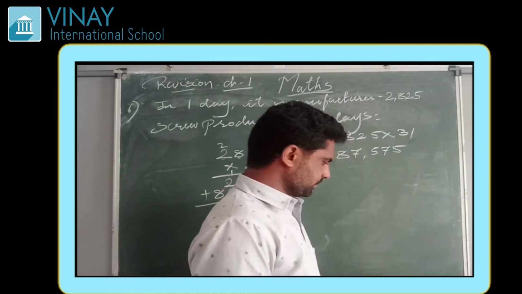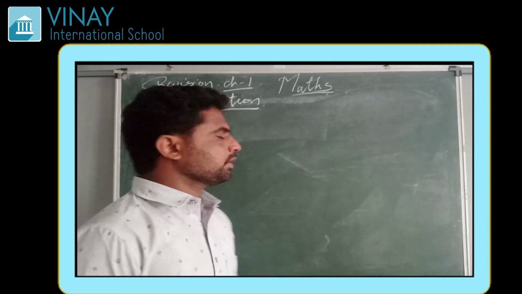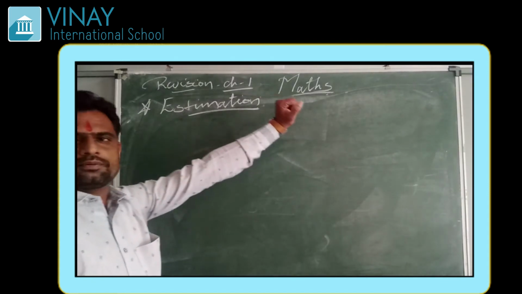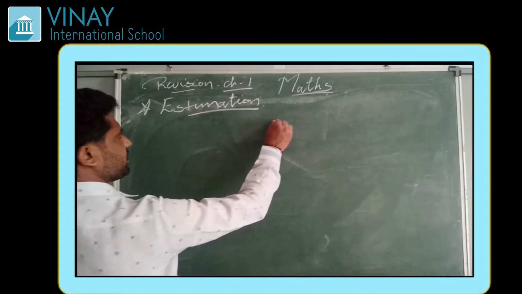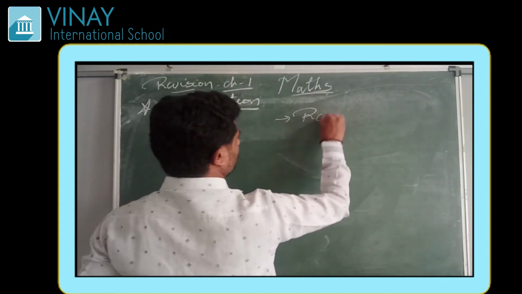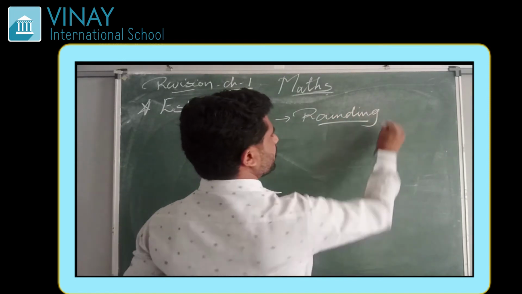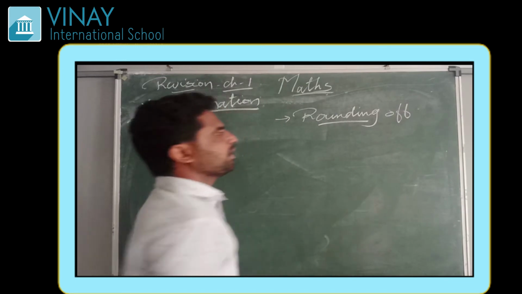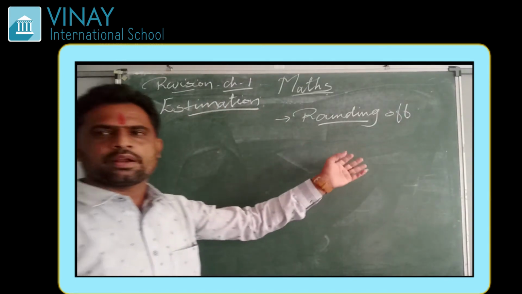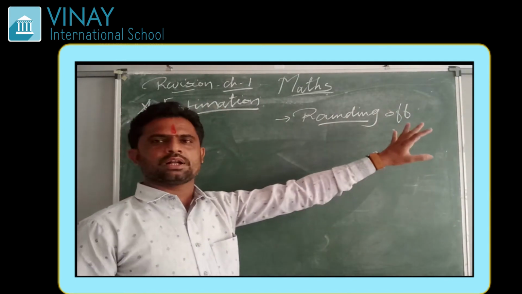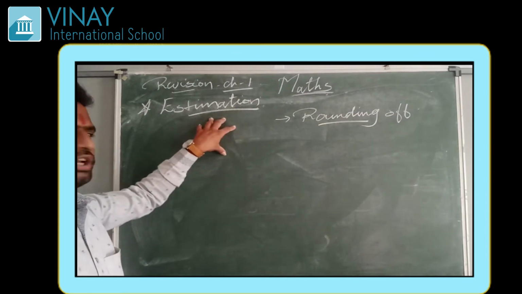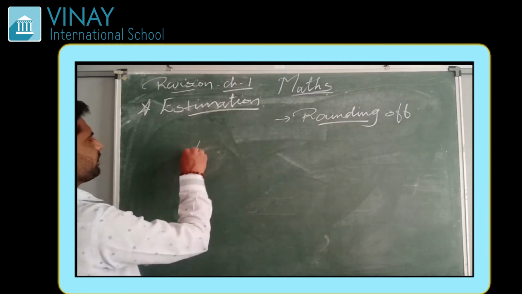Now let us see estimation. Estimation, in the general sense, is called rounding off. You people had already done rounding off in 5th standard: round off the number to nearest 10, nearest 100, nearest 1000. The same way estimation is, the general rule is there. For example, any number is there,